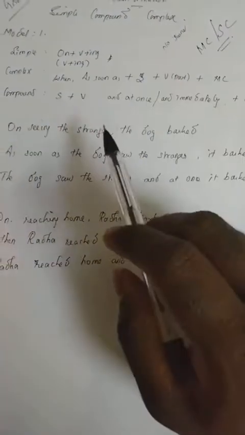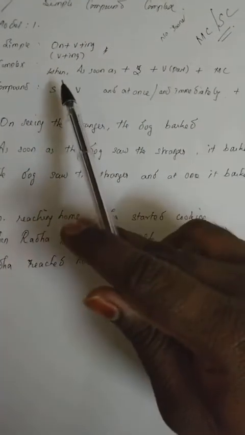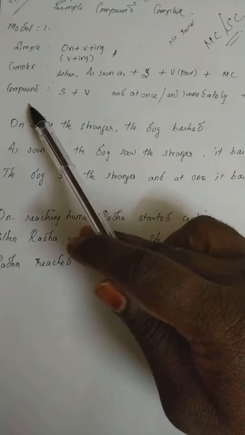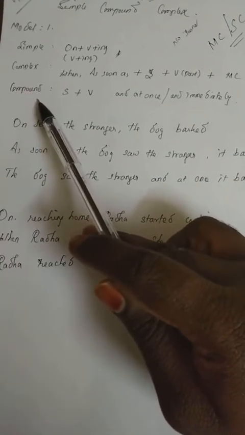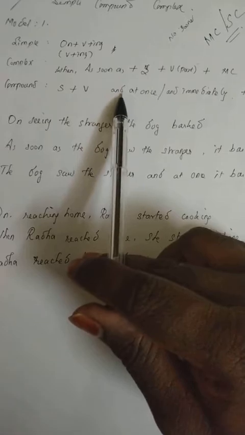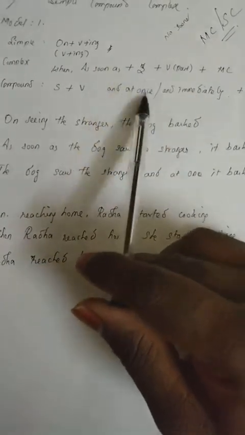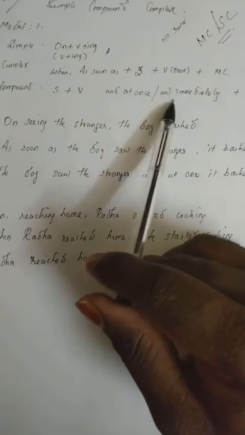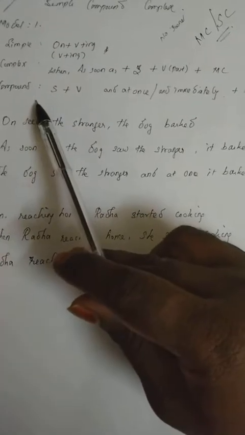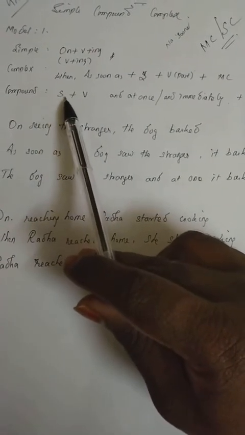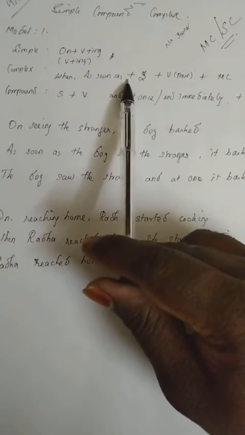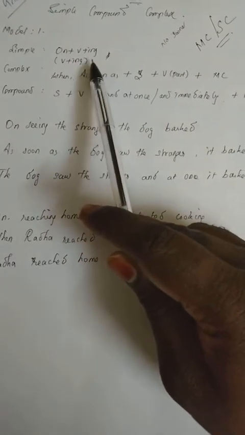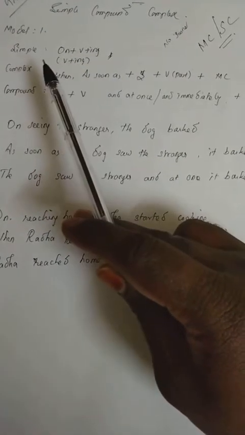So maximum the sentence may begin with when, otherwise as soon as. And what is a compound sentence? In a compound sentence, you come across and at once, otherwise and immediately. If you come across and at once or and immediately, then this sentence is compound. If the sentence begins with when or as soon as, then that sentence is complex. If the sentence begins with on plus verb plus ing, then the sentence is simple.